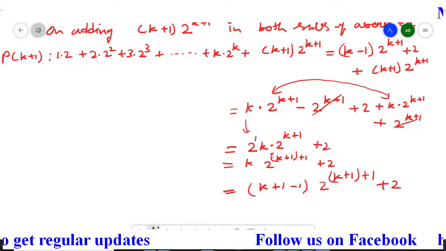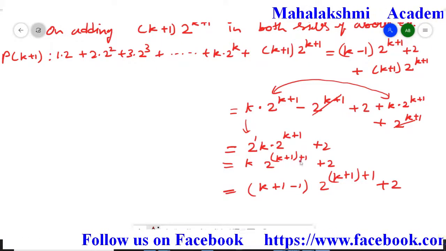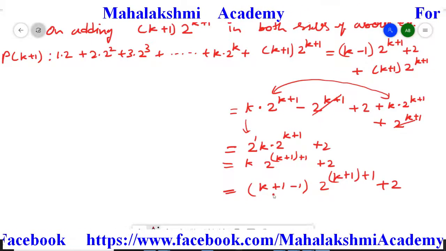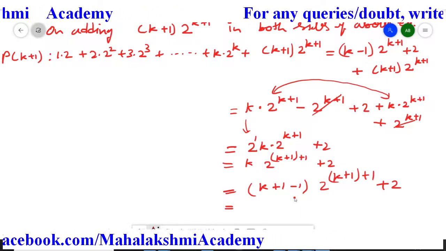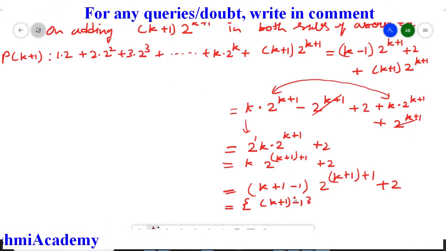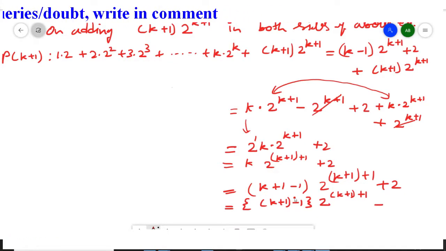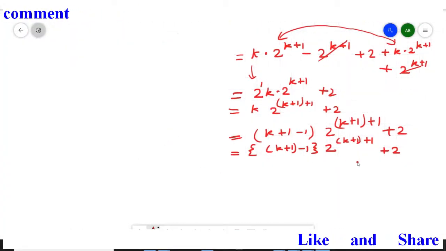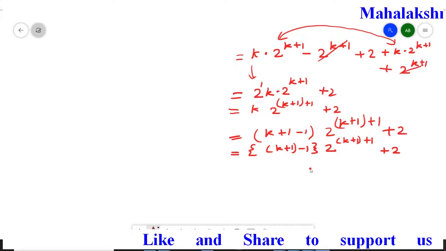I hope it's clear to you. Here they have the same base, so the powers get added, that's why I added the powers 1 and k plus 1. Now this k, what I had done is, once I did plus 1 and the second time minus 1, so that the meaning remains the same. Now I am going to arrange it, so it is equal to curly bracket k plus 1 minus 1, then curly bracket 2 to the power, small bracket k plus 1, and plus 2 as it is. So successfully we have converted the right side into the desired format. So statement P(k+1) is true. So that's why we are going to write down here.